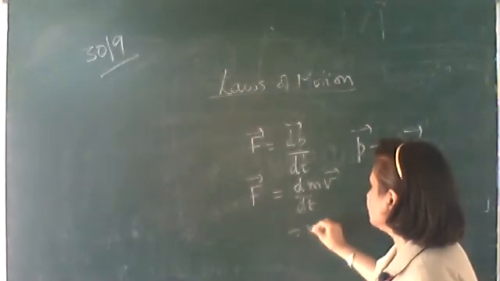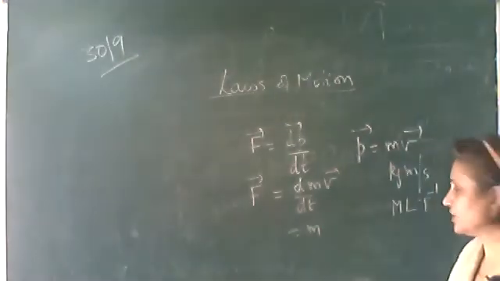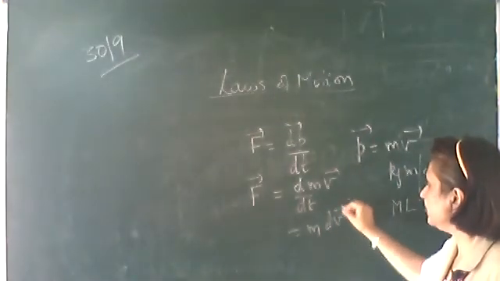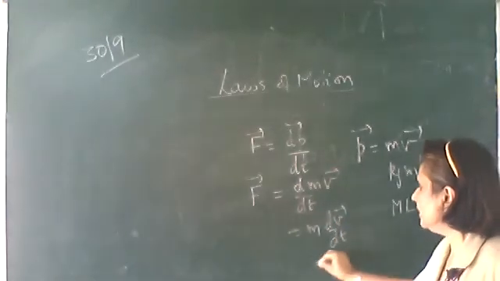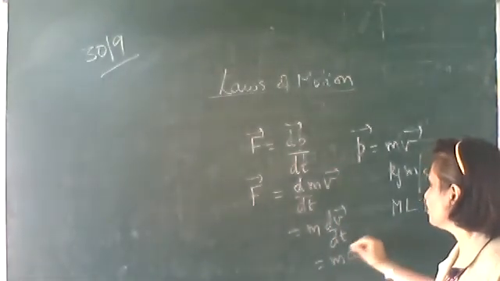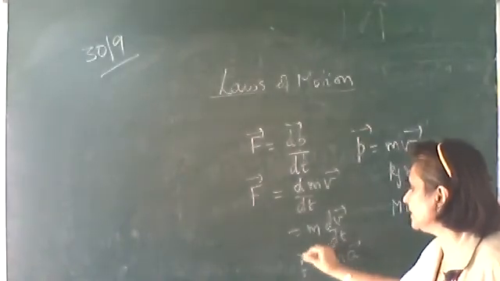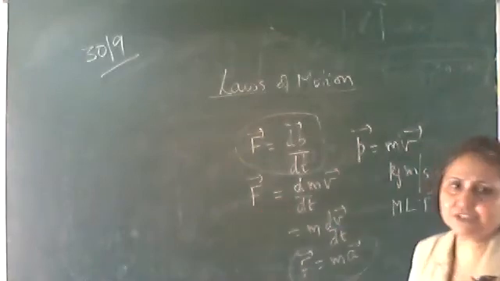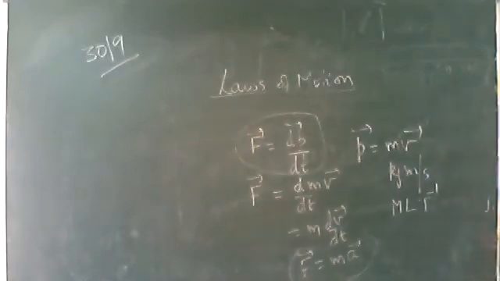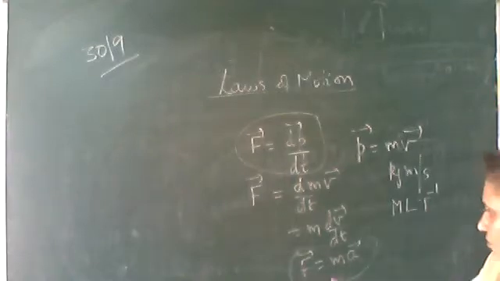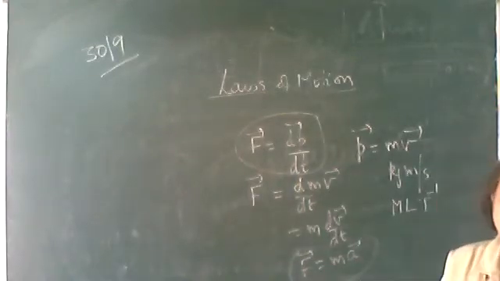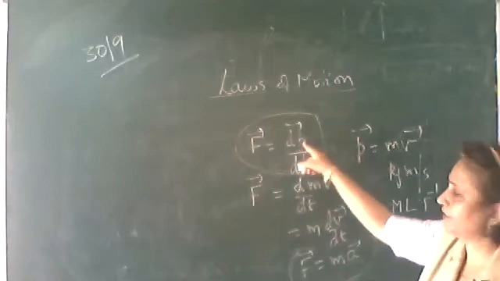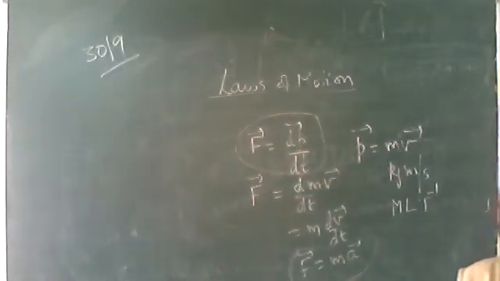m is outside the differentiation, constant quantity, dv upon dt, and dv upon dt is acceleration. So force is also equal to mass into acceleration. Okay, either you can write down force is the rate of change of linear momentum, or the force is equal to mass into acceleration vector. So force is a vector quantity which has a direction along the acceleration vector, or you may say along the change in momentum. Okay, this is Newton's second law.